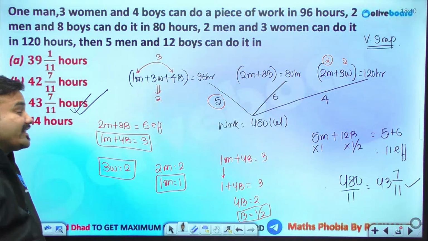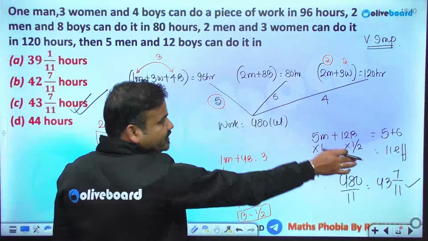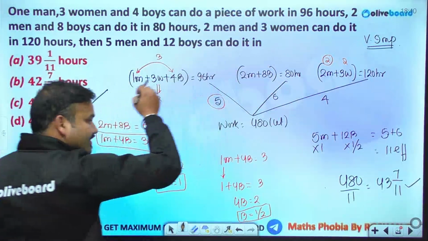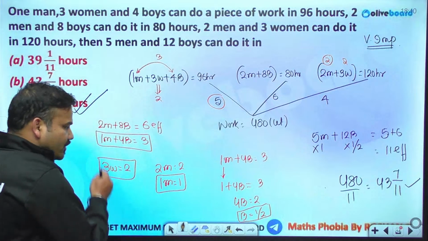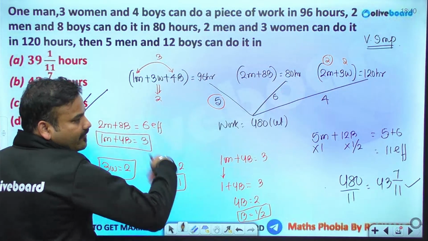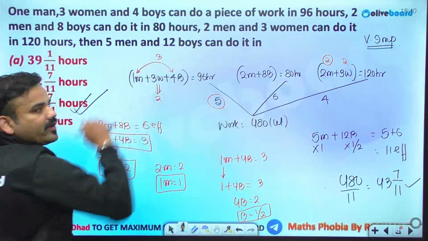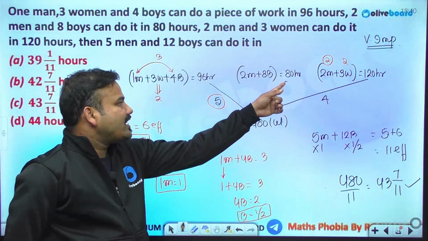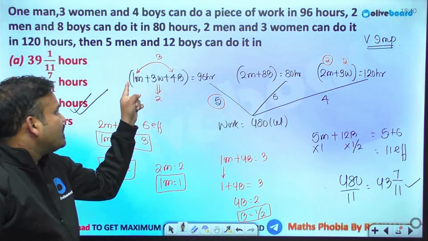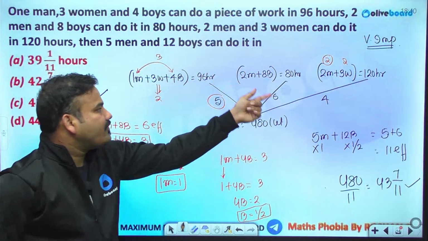So this is a very, very important question. But if you do not have this approach, it will take you immense time. Whatever I have done, you need not calculate everything. You can solve it orally. How? See, 2 men and 8 boys have an efficiency of 6. 1 man and 4 boys will have half of this, that is 3.